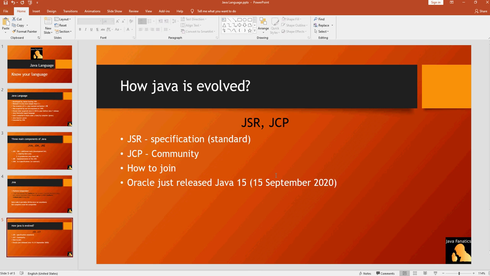They vote for features to be implemented, resolved, deprecated, added, removed, stuff like that. When the voting is done, they generate the JSR, which is the Java specification request.